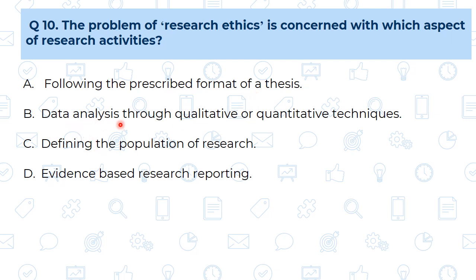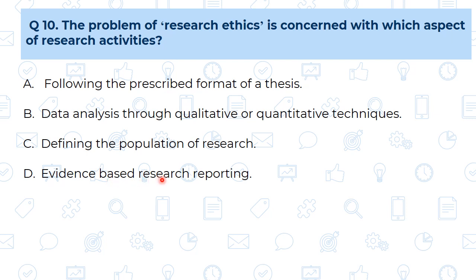B, data analysis through qualitative or quantitative techniques. See, in the data collection there is a problem of research ethics, but once data is collected and the data analysis technique is decided, then there is no issue of research ethics. This is also a mechanical process, we can say. C, defining the population of research. There is no question of research ethics, it is just a matter of selection by the researcher. Fourth one,